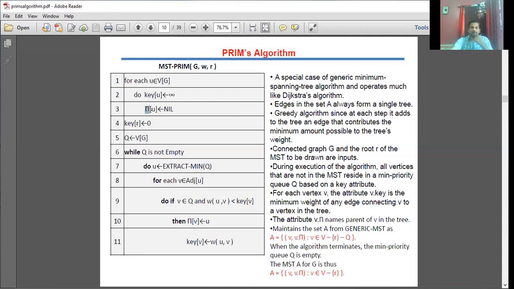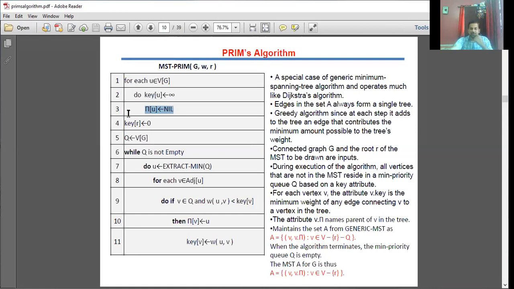This is pi. Pi of all these vertices should be initialized to nil. Pi is nothing but the parent of the current node. When I'm explaining the problem, I'll give you much more clarity regarding this pi value. So initially it is nil.